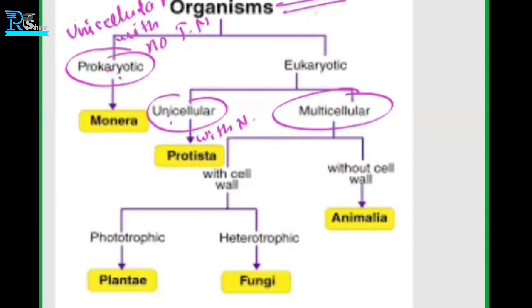First of all, the prokaryotic cell is named Monera. We have the kingdom name; later on we'll see that. So the first kingdom is Monera, and it contains organisms that are unicellular with no true nucleus. In the same way, eukaryotic cells which have a single cell are nothing but Protista. And eukaryotic cells that are multicellular can be further classified.